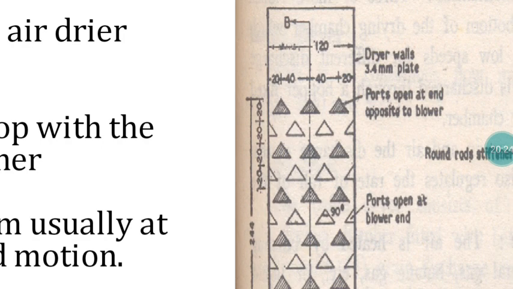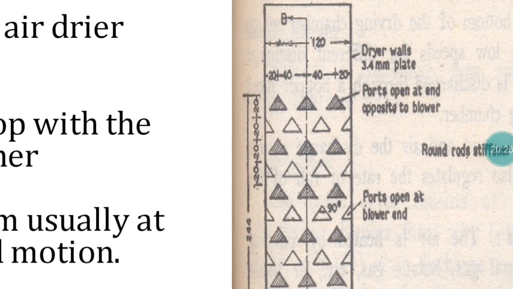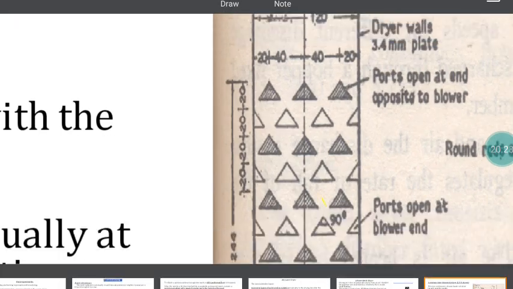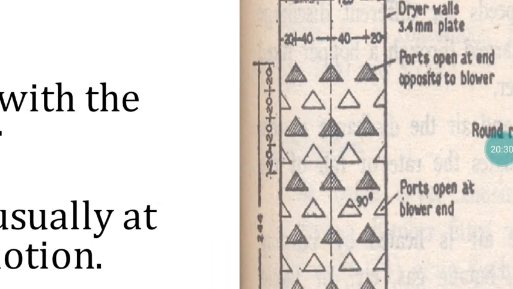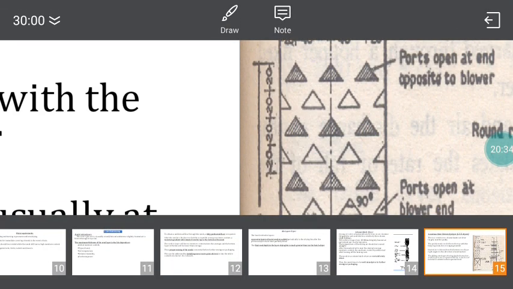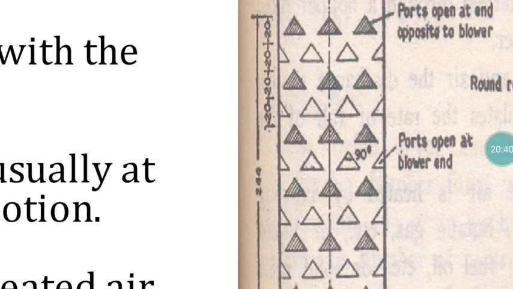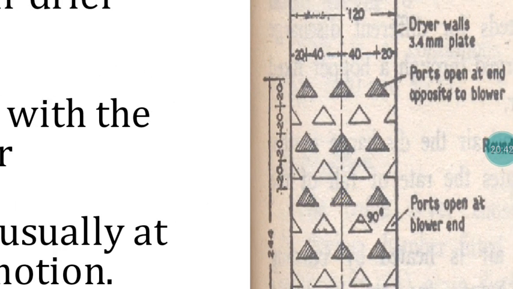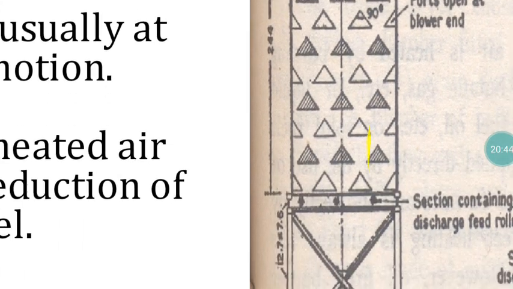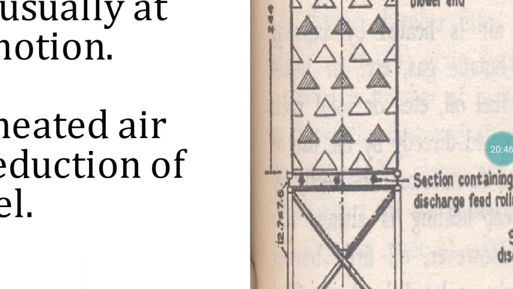Due to the availability of these triangular shapes, the path of the seed movement gets diverted. Because of that diversion, the seeds get mixed up, and they also take a zigzag path, and the heated air flows at a right angle to the seed movement.